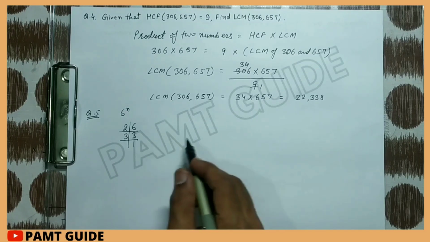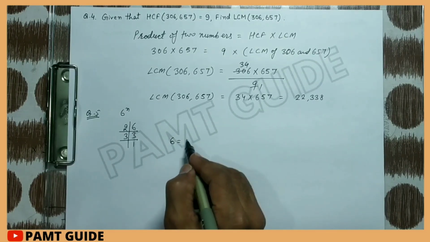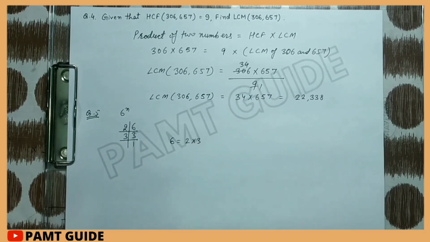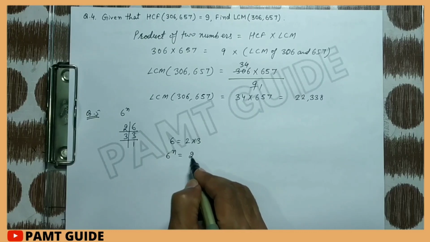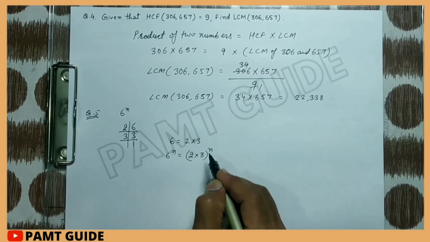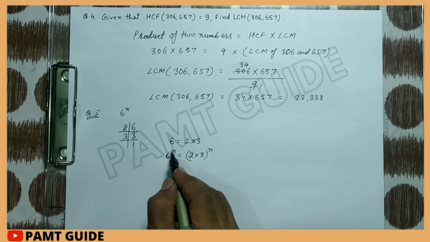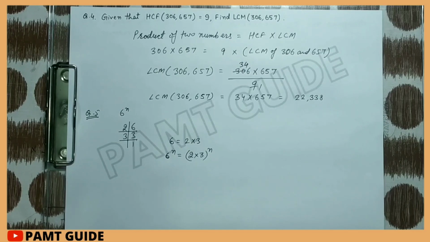So the prime factorization of 6 is equal to 2 multiplied by 3. So we can write 6 to the power n equal to 2 multiplied by 3 to the whole power n. 6 to the power n equal to 2 to the power n multiplied by 3 to the power n.